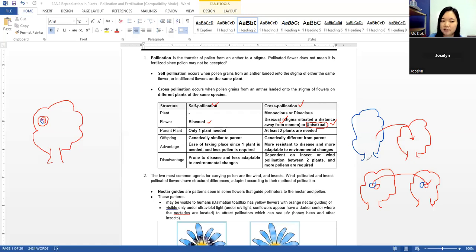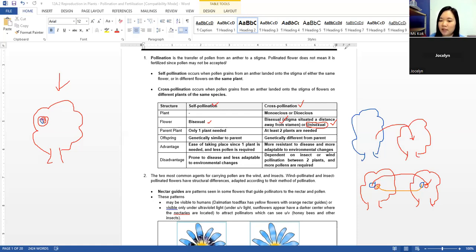Okay, you get it? Self-pollination is within the same plant itself. This one, you move from the male to female of the same plant. Cross-pollination is different plant. Okay, or you can also have this male moving towards this female. This one is also cross. Okay, got it? Yeah.